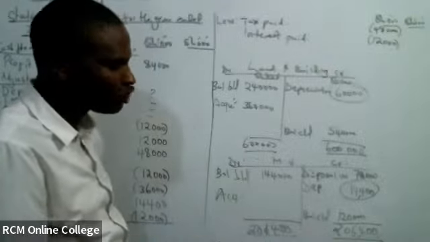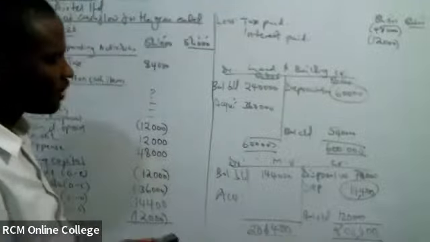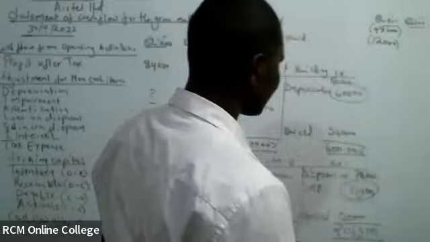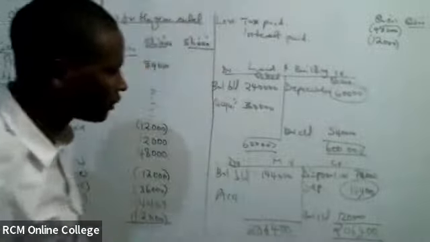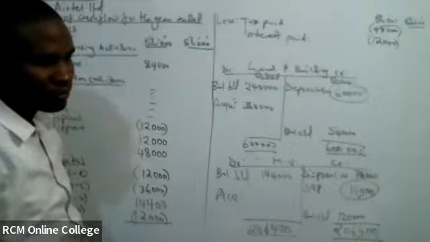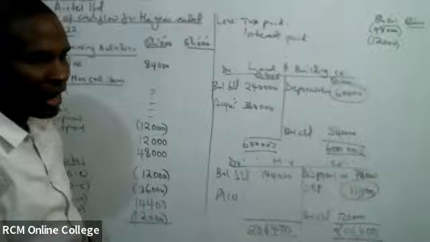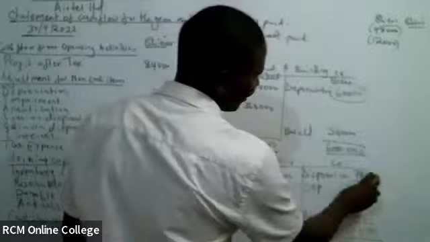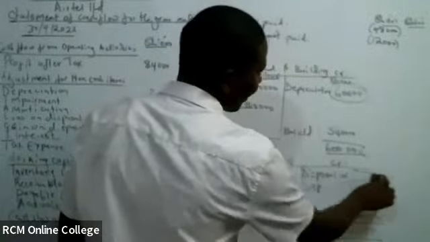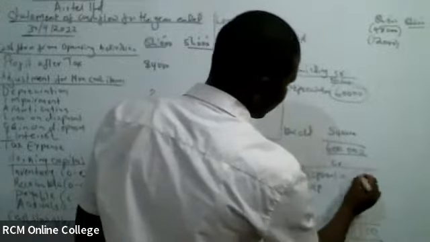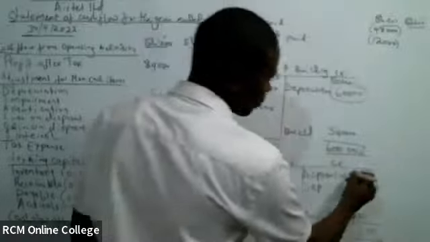Now, are we going to record the 72? Let's think about our disposal. You can see our disposal here is giving us a challenge. Are we going to record the 72 as far as this is concerned, or 60? The item that we dispose, value ilikuwa gani? The book value. 60,000 book value. 72 is the proceed.